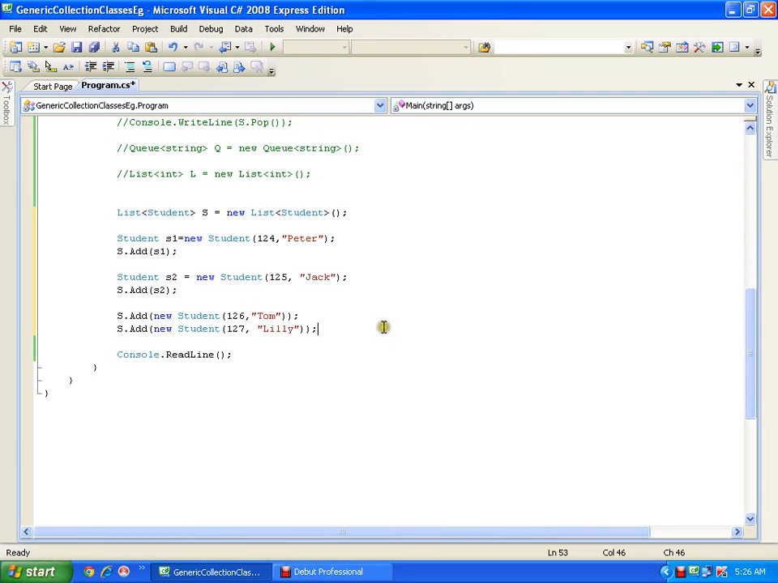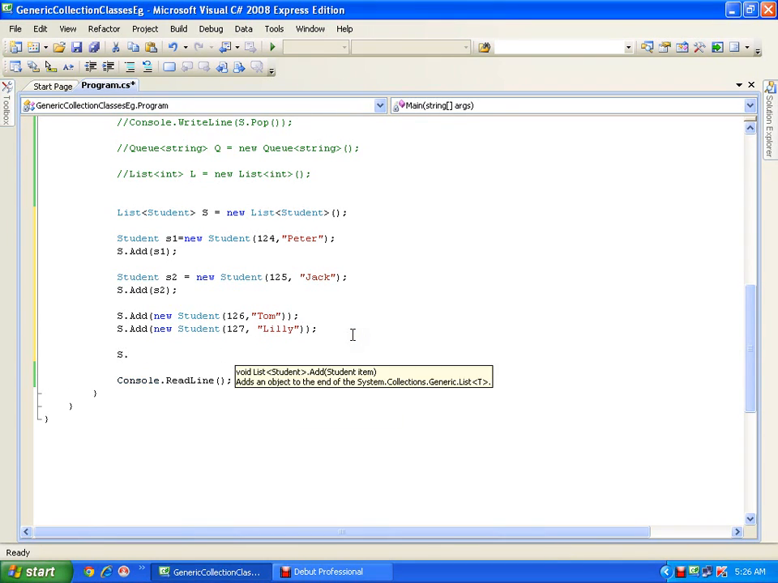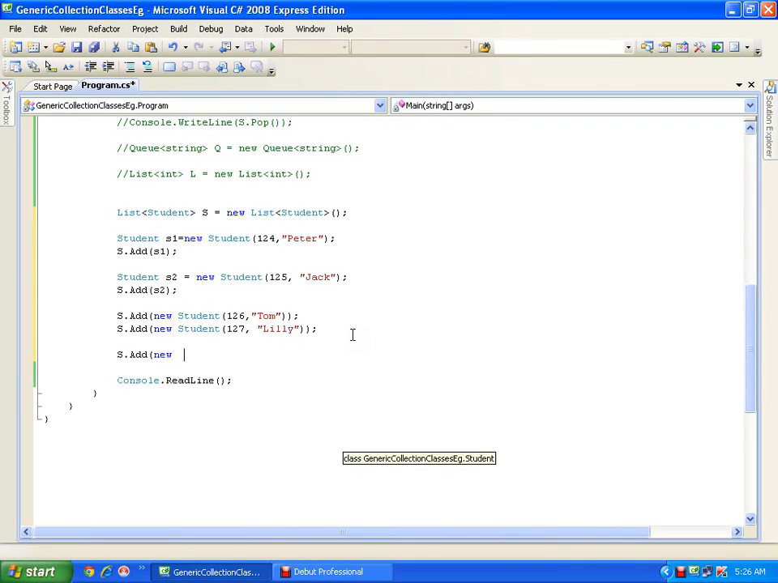Now as I told you, by default the size of the list is 4. See that 1 2 3 4. I have added 4 elements. Now if I add one more element, that means if I add 5 elements, what will be its size? Student 128, then Bob.